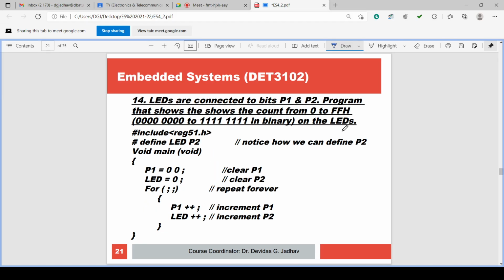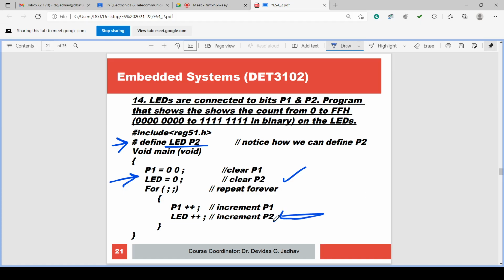Then we have defined a variable for port name. For port name, instead of P1, P2, we can define a name for the port. That also one program we have discussed. Define the name LED for port P2, and we can check whether the port name can be assigned 0, whether the port name can be incremented.